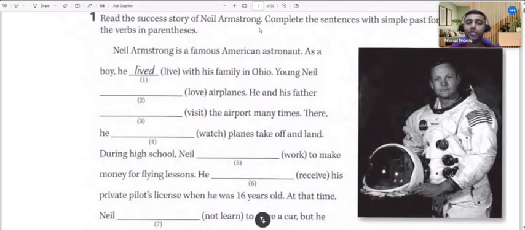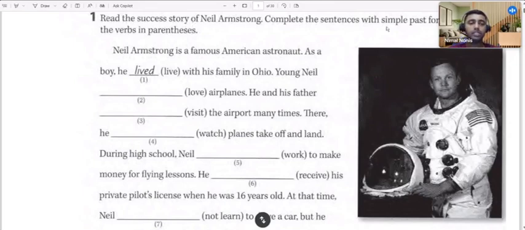Okay, so you all know, no? Neil Armstrong is the first person to land on the moon, and he stayed on the moon for close to 2 hours, if I am not mistaken, right? So he is the first person to land on the moon. Read the success story of Neil Armstrong.